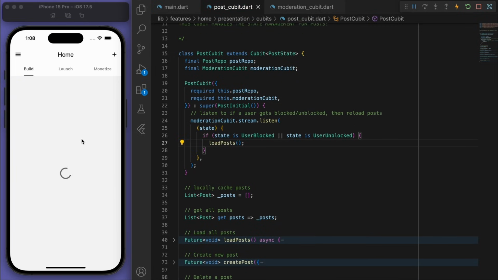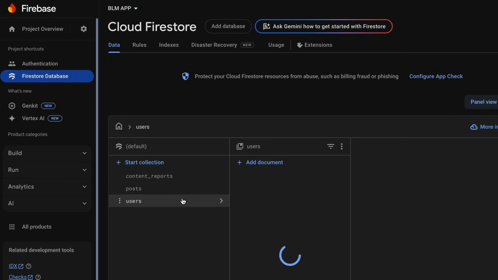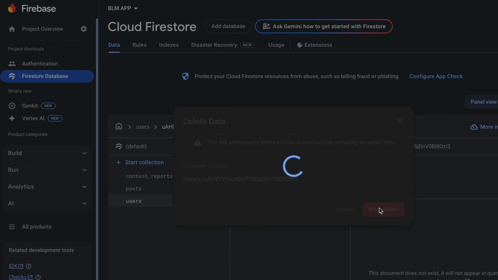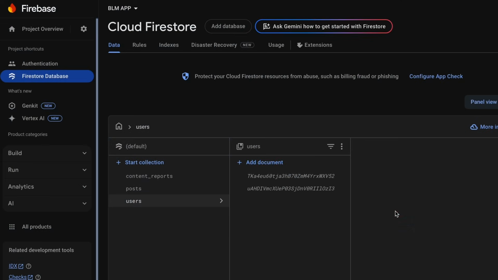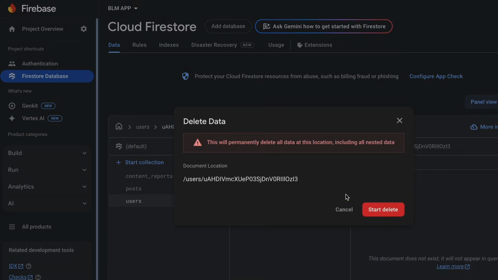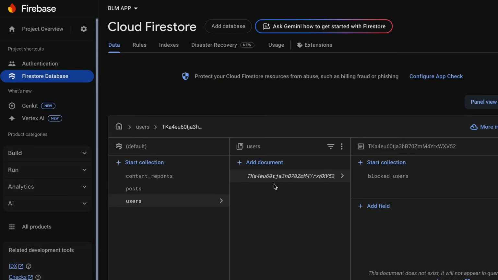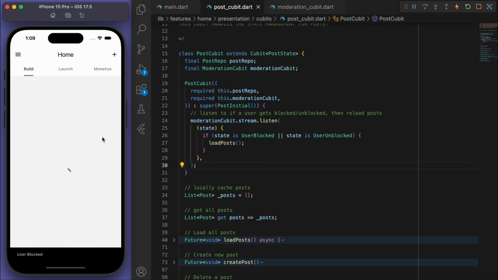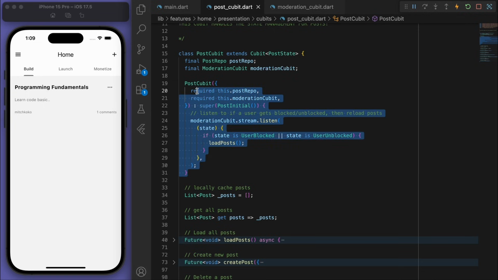Okay, so let's try this again. So coming back to our Firebase, I'm going to delete the blocked users so that we can start from fresh. So if I refresh this, cool. So we can see the test post. And if I block this person, then it will reload. That is what this is doing. Good stuff.